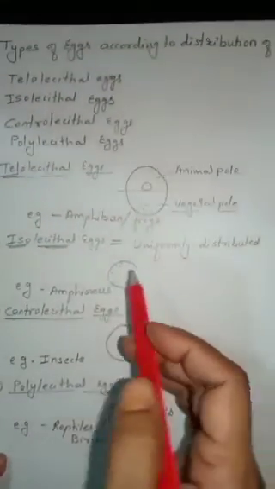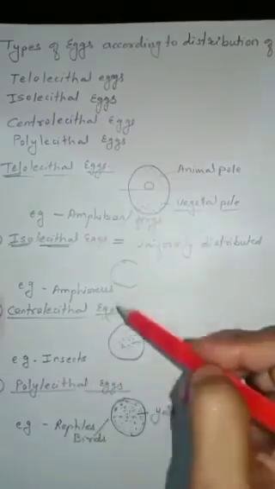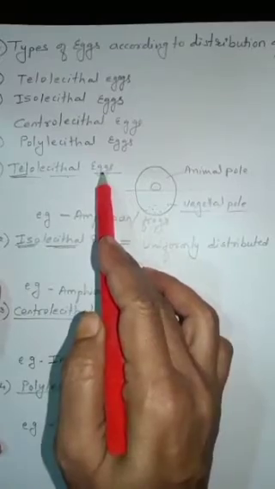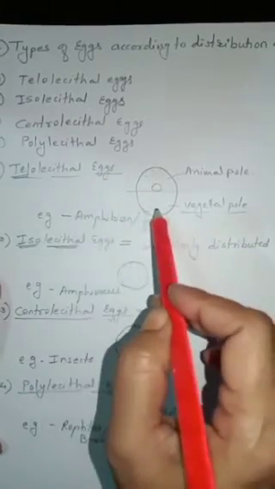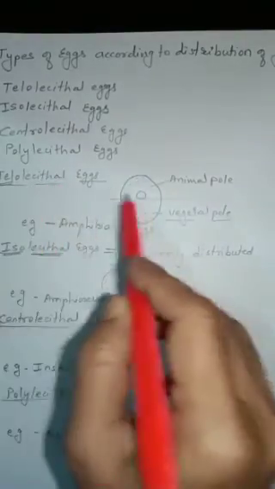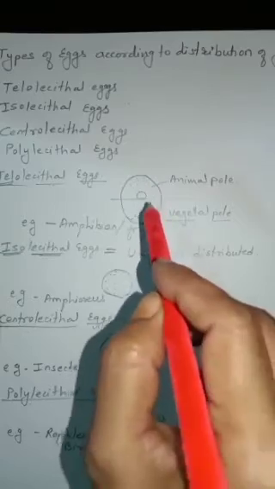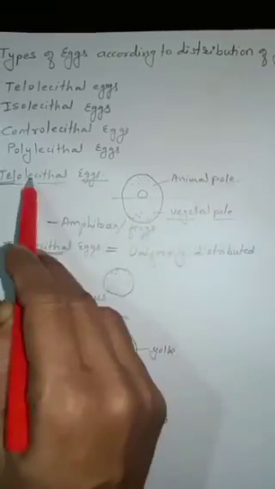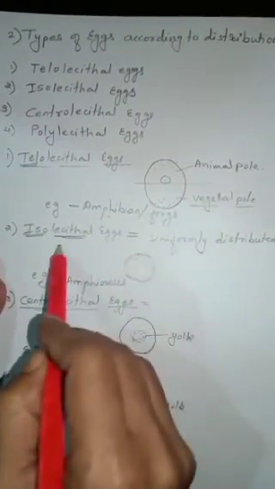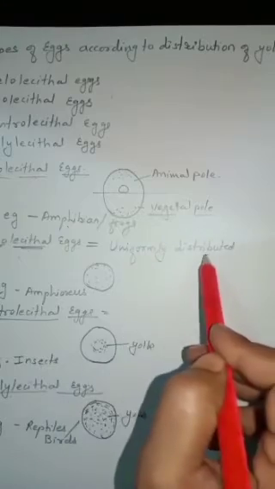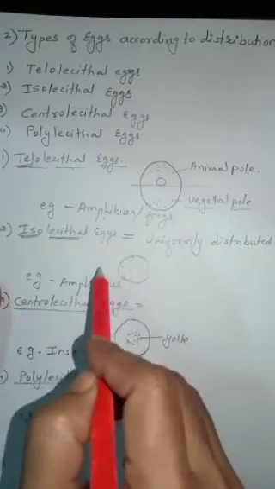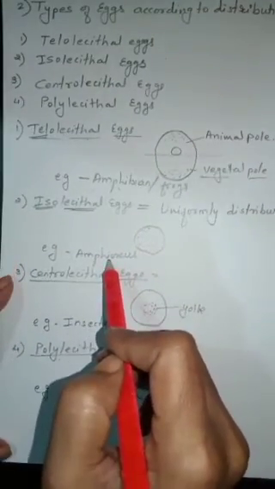Okay, got it? Telolecithal eggs, isolecithal eggs, centrolecithal eggs and polylecithal eggs. Now what is meant by telolecithal eggs? The eggs in which the yolk is present either in the vegetal pole or animal pole. That means the yolk is present at one pole of the egg, known as telolecithal eggs, and the example is amphibian eggs. Isolecithal eggs, in these eggs the yolk is uniformly distributed in the egg, therefore these are known as isolecithal eggs, and the example is amphioxus eggs.